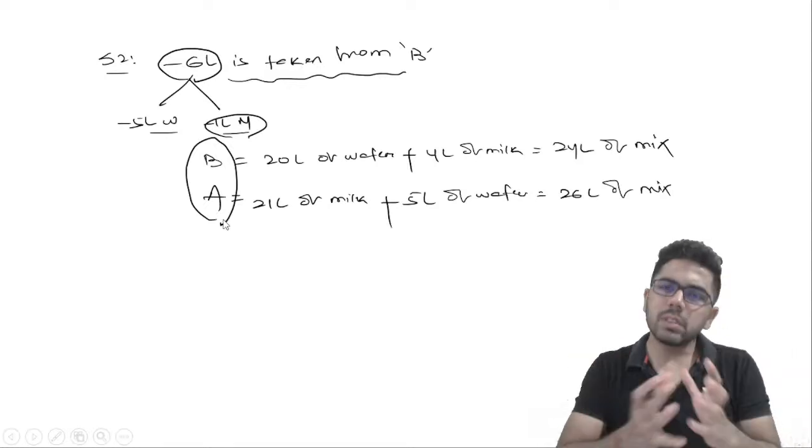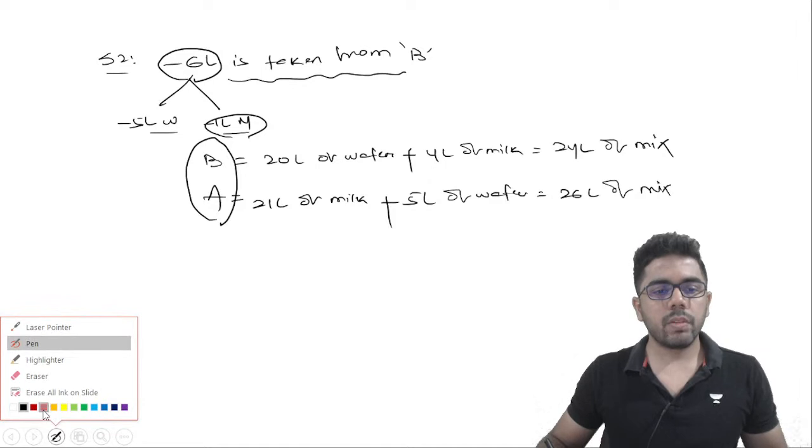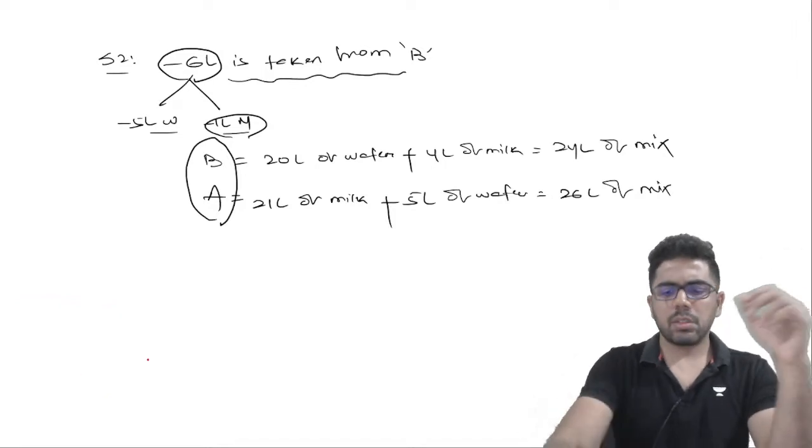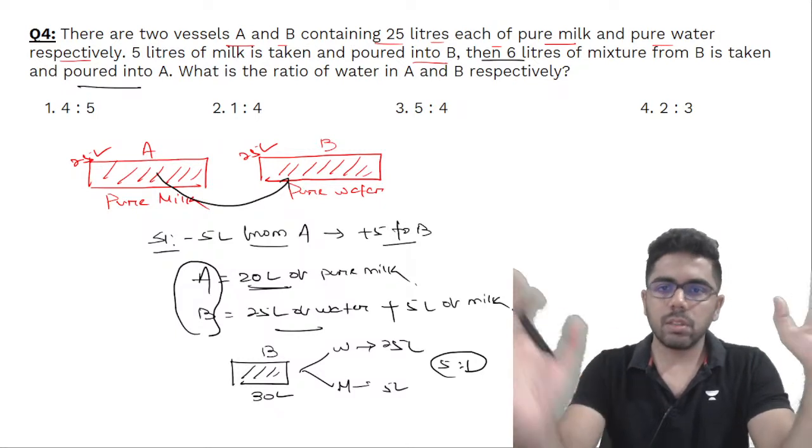Do it all step by step: just read the question and proceed one step at a time. There are better ways to do this. Gradually we will learn them when we study allegation and so on. But right now it's a very simple question. Just read the question as it is and then gradually proceed.